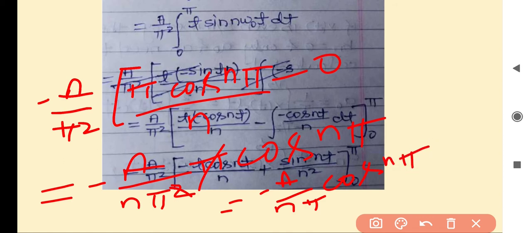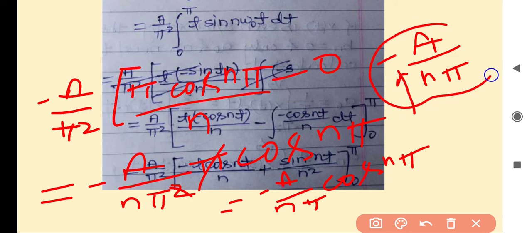This cos n pi is minus 1 for the odd values of n, and cos n pi is plus 1 for the even values of n. So it will change its sign. Minus a upon n pi will give value plus for n odd, and this will become negative when n is even.